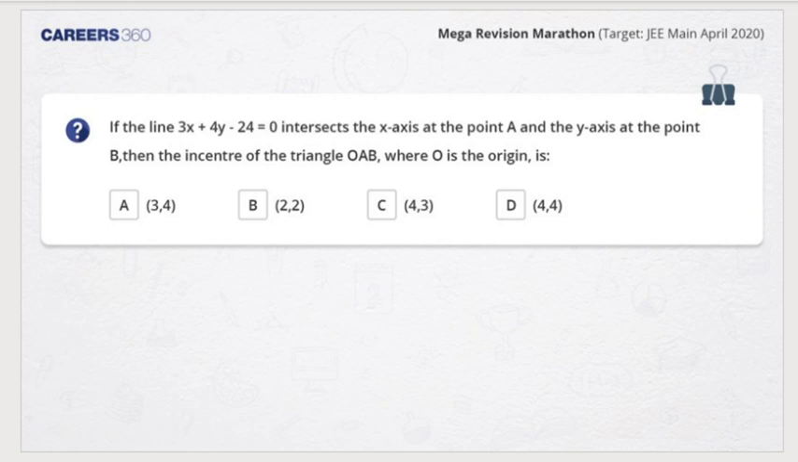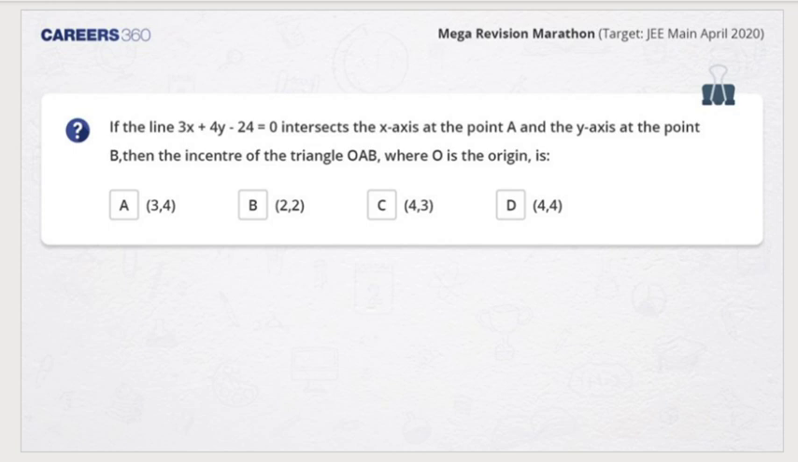So like centroid, do we have a formula for the incenter, students? The incenter formula is (ax1 + bx2 + cx3)/(a + b + c) and similarly (ay1 + by2 + cy3)/(a + b + c), where a, b, c are the sides opposite to the vertices (x1, y1), (x2, y2) and (x3, y3). These are the side lengths.